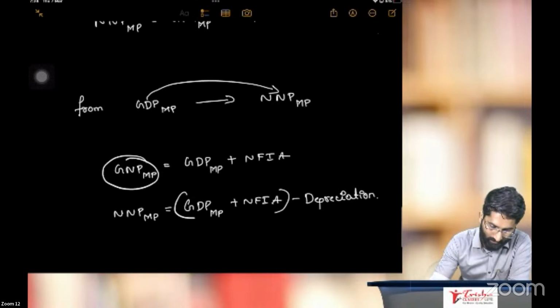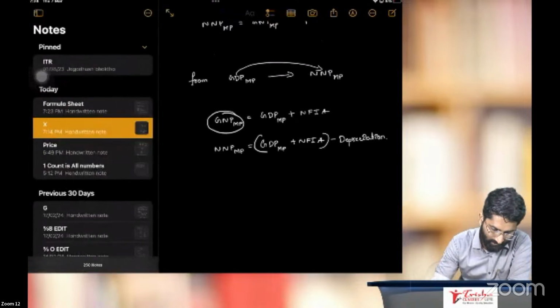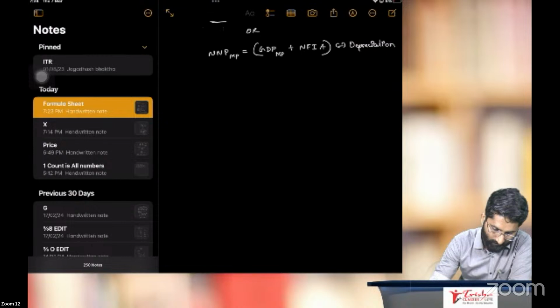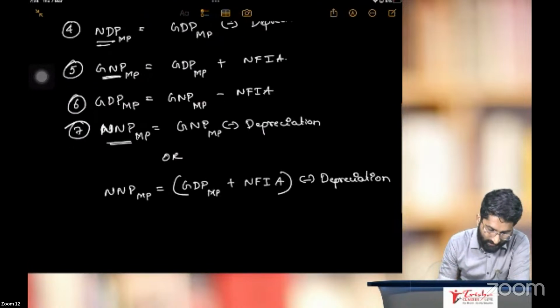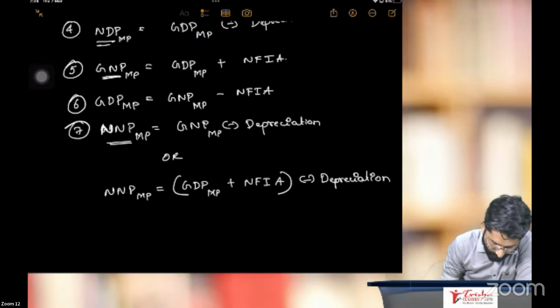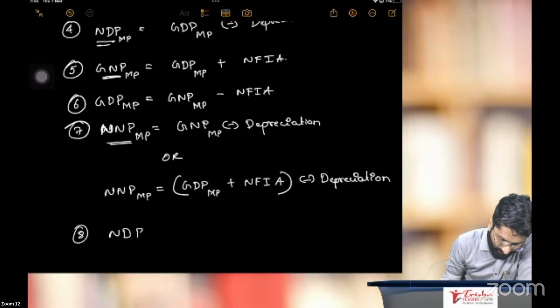What we are doing? Wait, sir. Go to the formula sheet. And what we are calculating? Net national product at market price. Let me rub this.